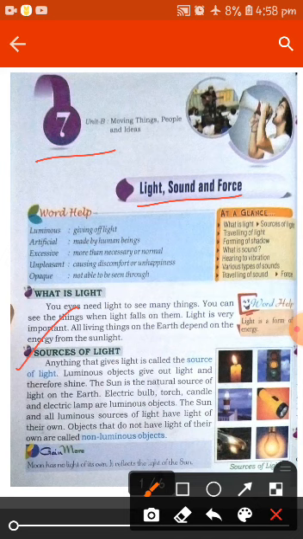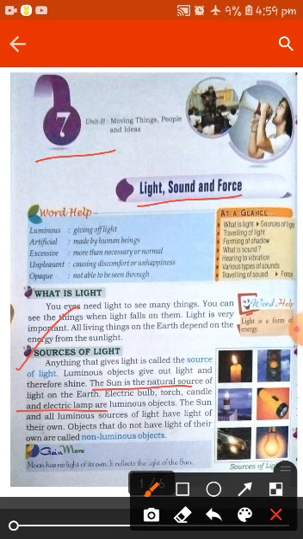The sun is the natural source, and electric bulb, torch, candle, electric lamp are luminous objects, but they are artificial. So the sun and all luminous sources of light have light of their own.